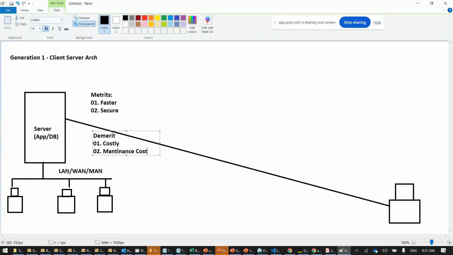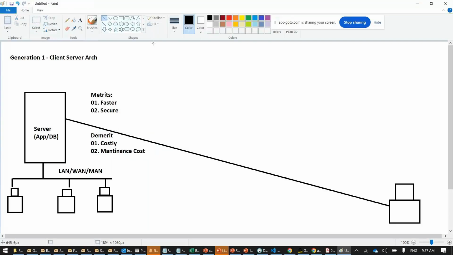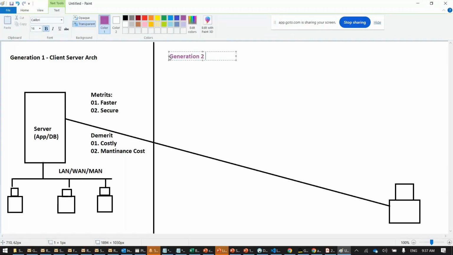So this is your generation one. Obviously, not every company can afford this, so then generation two came up, which is nothing but VPN. What is VPN? What do you mean by that?